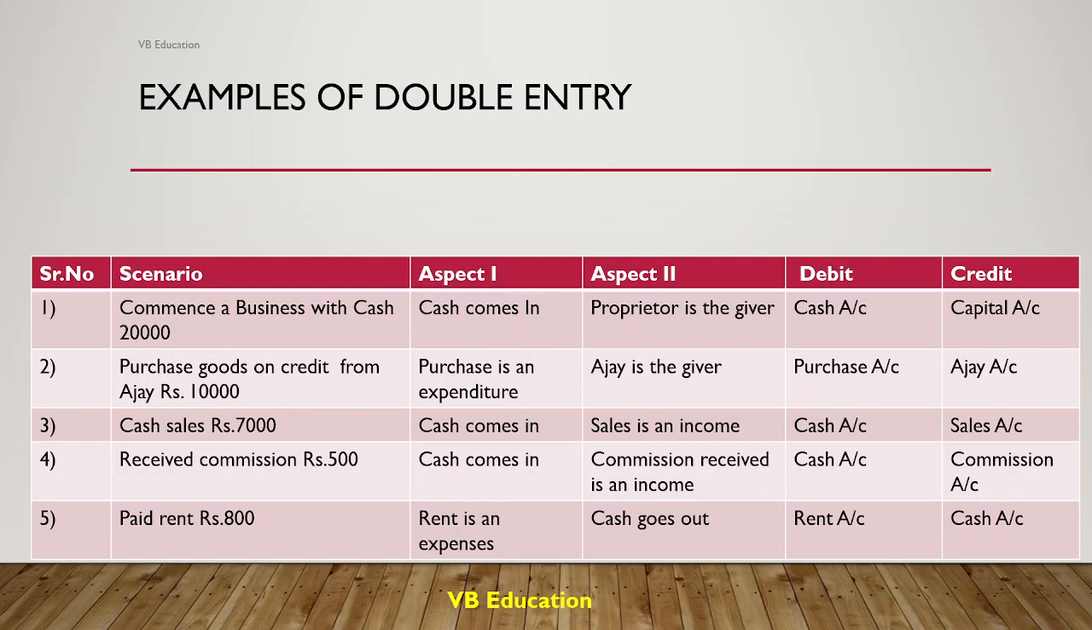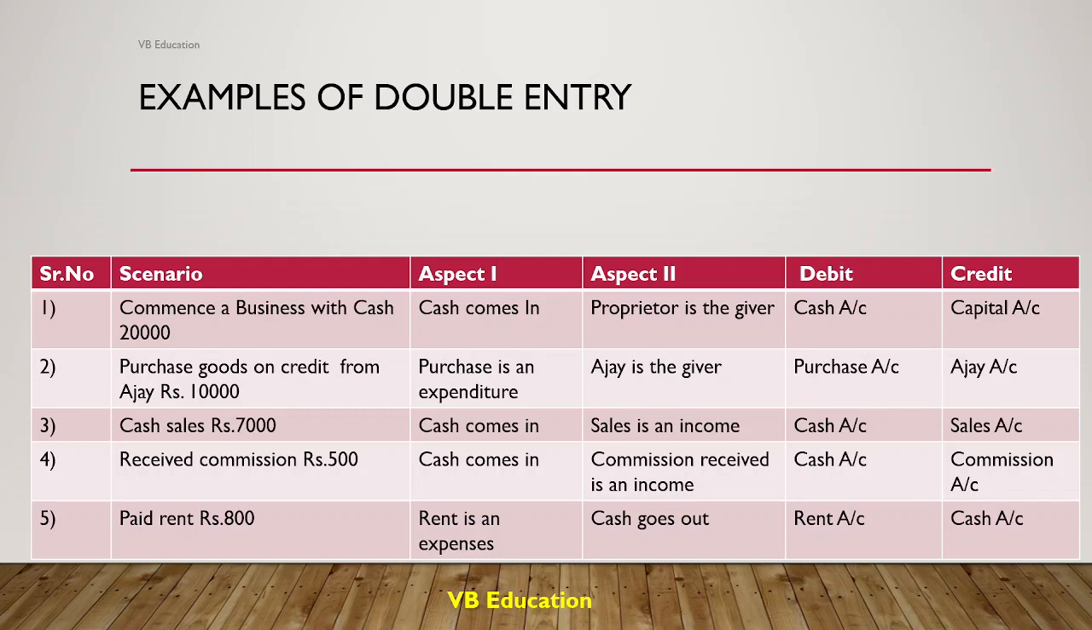Fine. Now the third is cash sale of 7,000. Here cash comes in, sale is an income. So cash account is debited and sale account is credited because incomes are always credited. Cash is a real account and hence cash increases debit. Sale increases, that is income increases credit. Now received commission of rupees 500. Again cash comes in. Commission received is an income. So cash increases debit. Commission or income increases credit.